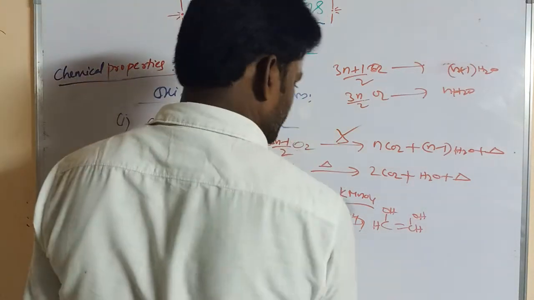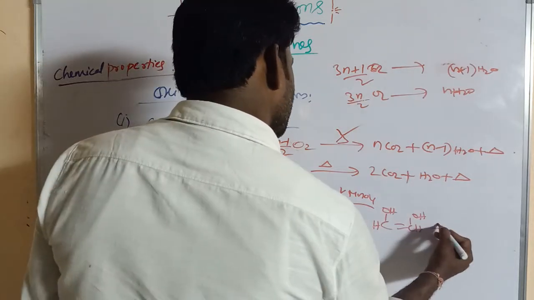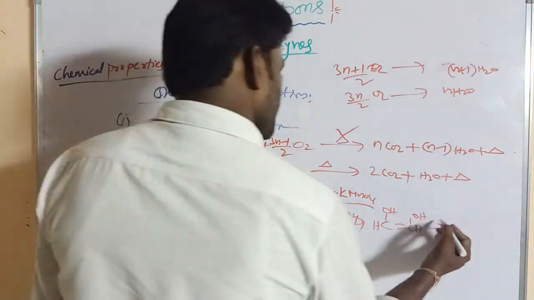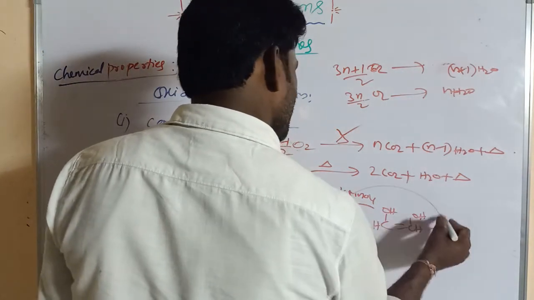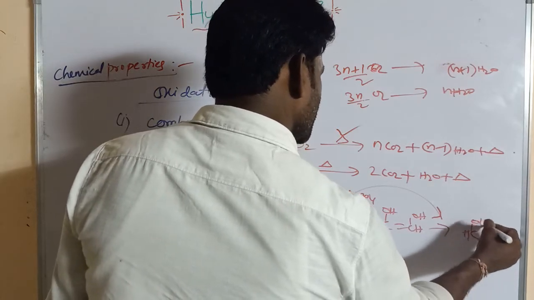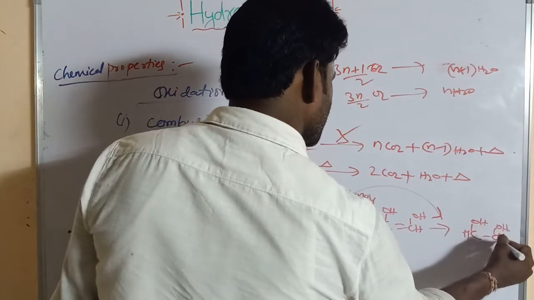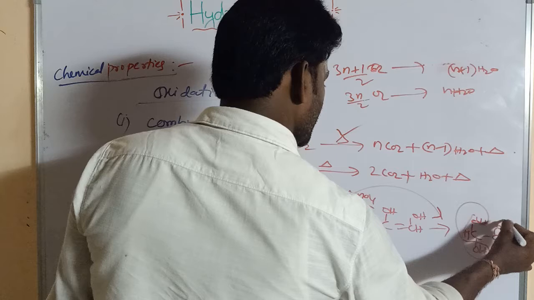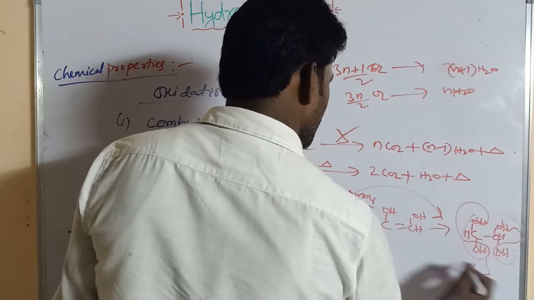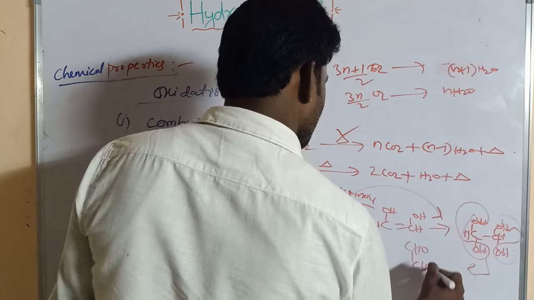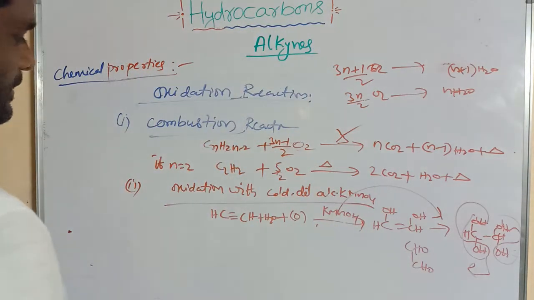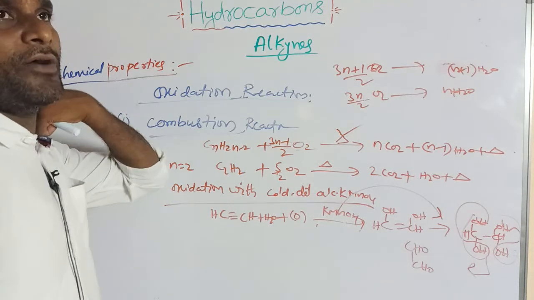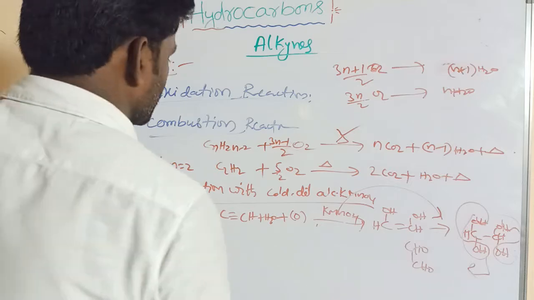Again it undergoes the same reaction, giving CHOH. So this is unstable. It undergoes loss of a water molecule and finally gives glyoxal. This test is said to be Baeyer's reagent test, and it is used for the identification of unsaturation.